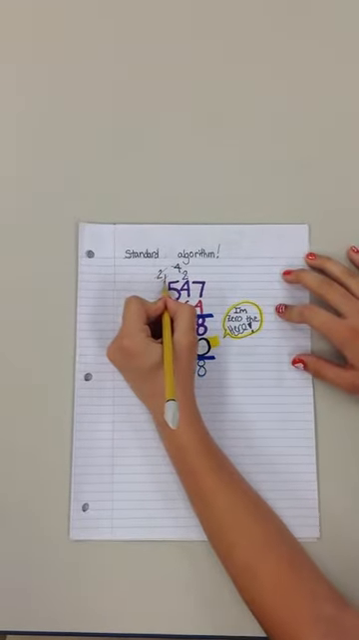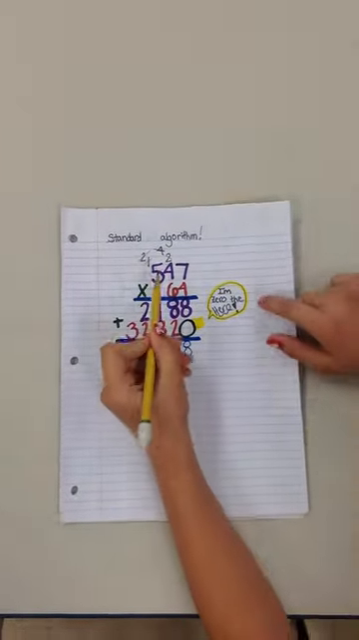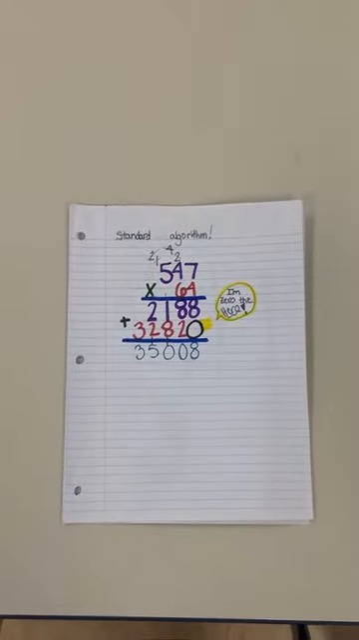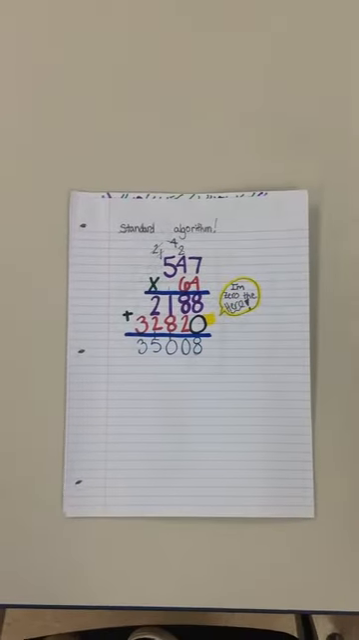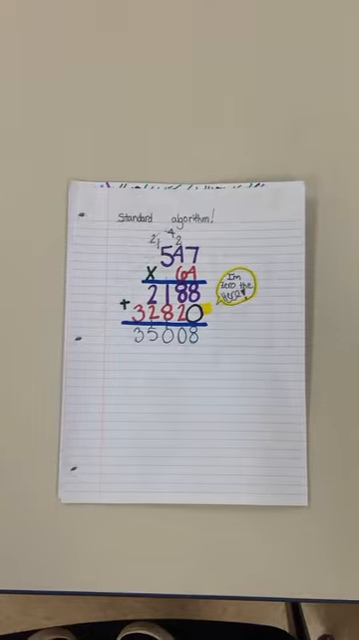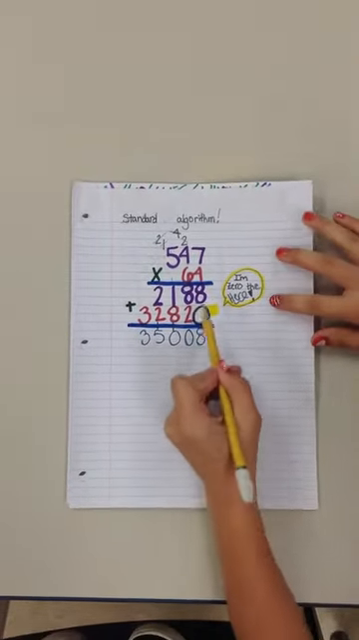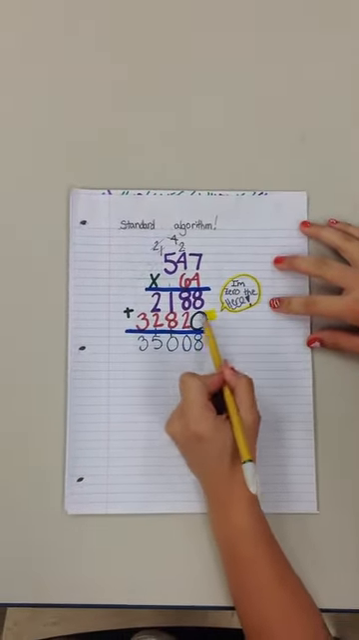We put our 1 up here to carry over the 5, and then we do 5 times 4, which is 20, plus our 1 is 21. 2,188 is our first factor. And then we're going to put our 0, the hero, right here.